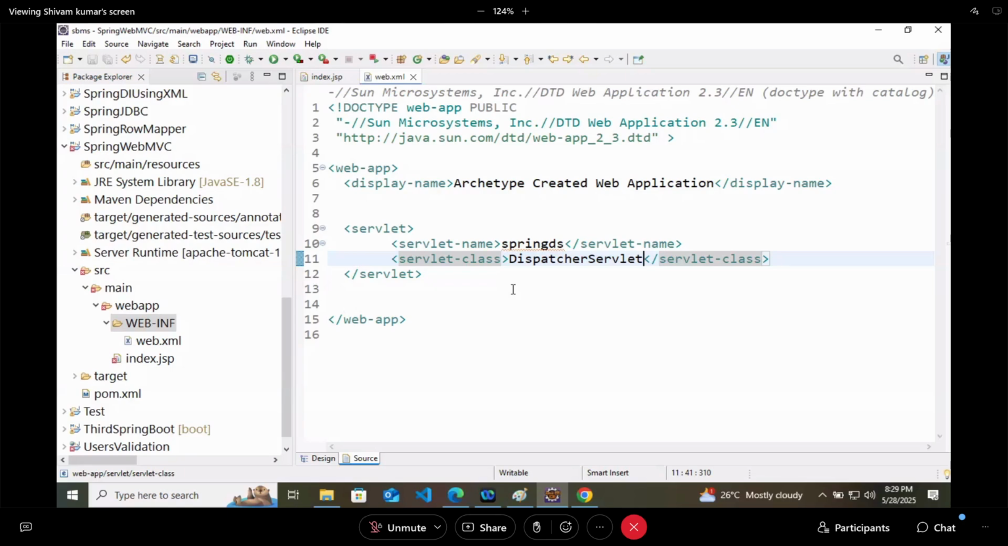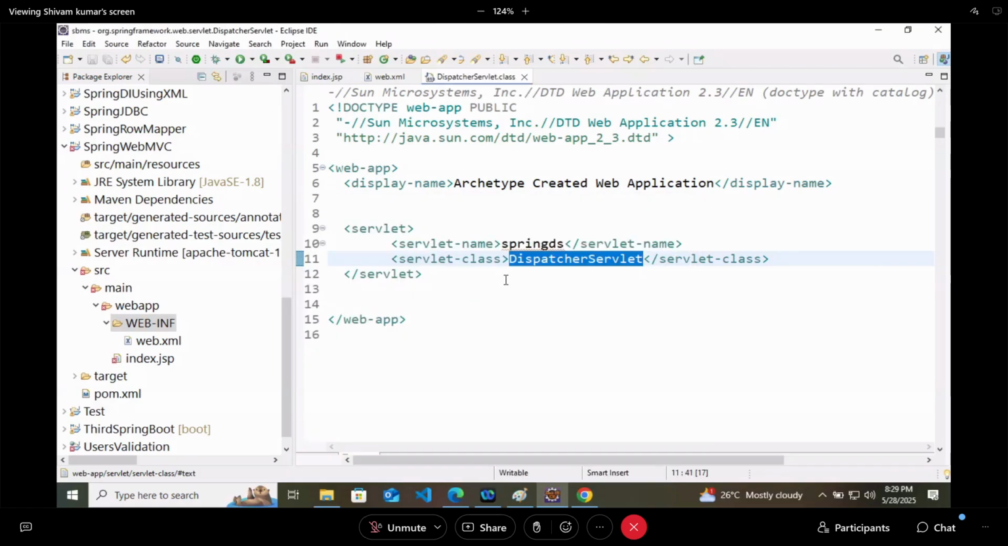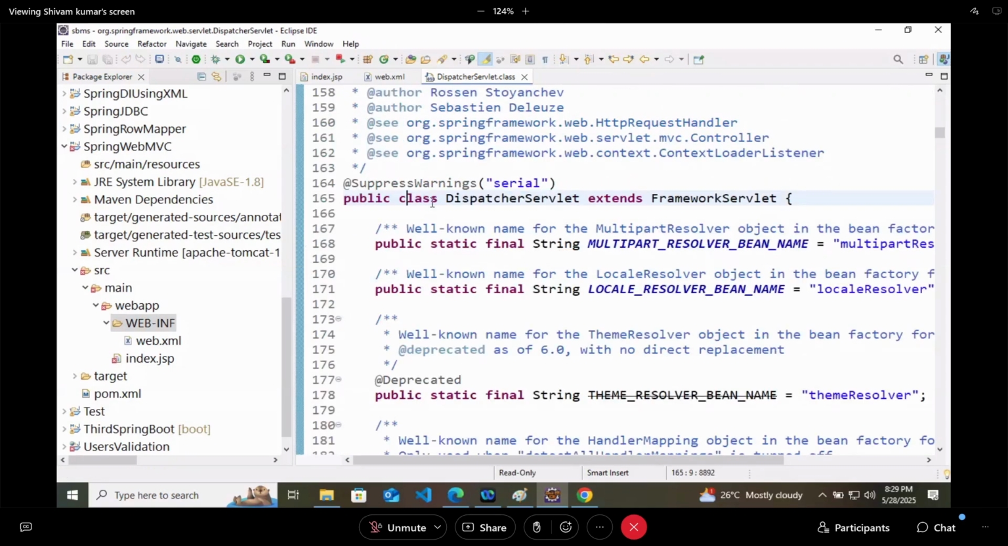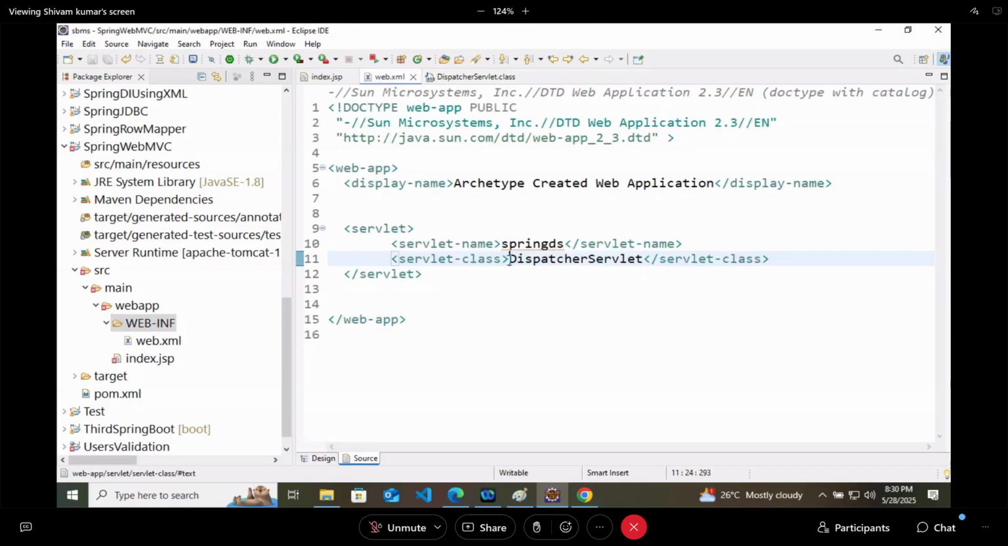This is the package name, org.springframework.web.servlet. So I will copy my package name and paste it before the class with a dot. Now, does it become a fully qualified class name? org.springframework.web.servlet.DispatcherServlet. Is it becoming sorted? Now your servlet is done. Now this is your servlet, Spring DS.